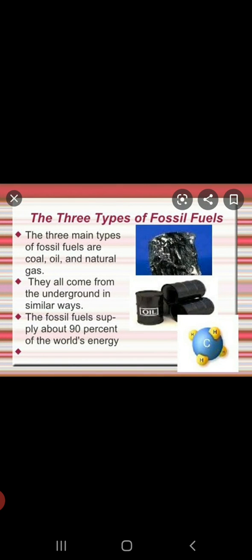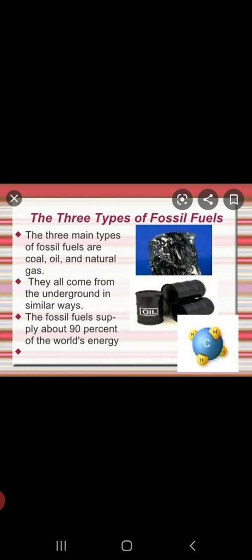Based upon their physical status, we can say that the fossil fuels can be classified into three categories. That is solid fuels. Examples include coal. Liquid fuels, that's petroleum, heavy oil and bitumens. And then we have gaseous fuels, that's natural gas. So fossil fuels are solid fuels, liquid fuels and gaseous fuels. In the liquid fuels, petroleum includes heavy oil and bitumens. They are actually the products of petroleum. So that's about the fossil fuels.